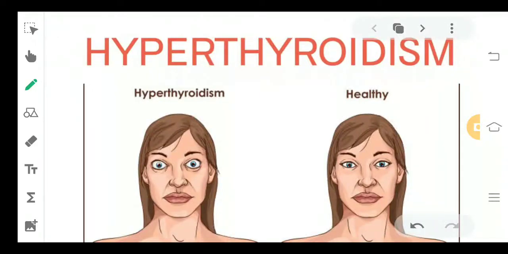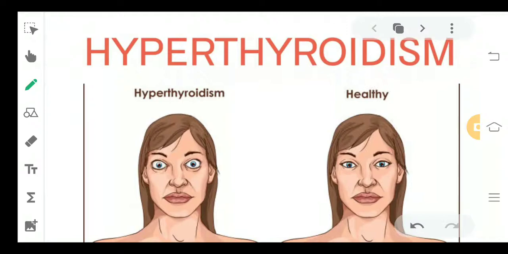Today we are going to start with hyperthyroidism. So if you remember, in the previous video we studied hypothyroidism. I told you about the whole feedback mechanism of how the thyroid gland leads to the production of the T3 and the T4 hormone and how the level of this hormone leads to hyper or hypothyroidism.